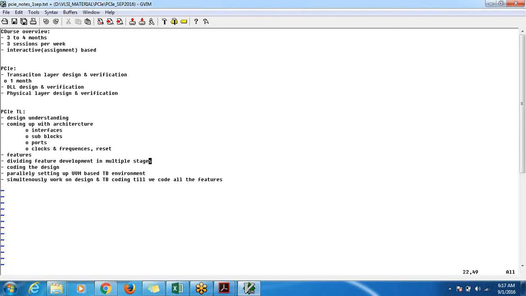Probably at times we will use spreadsheets, like here we'll use spreadsheets to track what all features are required, have we completed those features, those kind of things. That's a top level summary. Similar things will follow for the data link layer and for the physical layer as well.